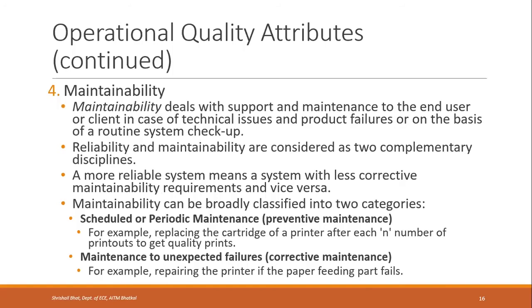Next operational quality attribute we have is maintainability: how good it is to maintain, or how much maintenance it needs. Maintainability deals with support and maintenance to the end user or client in case of technical issues and product failures, or on the basis of a routine system checkup.